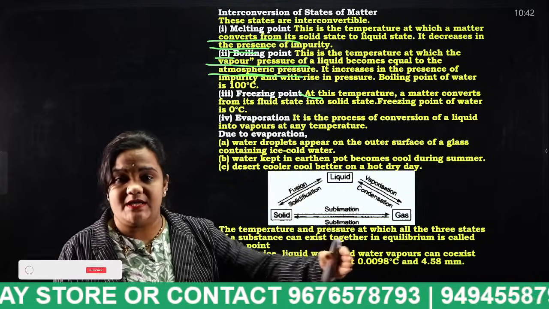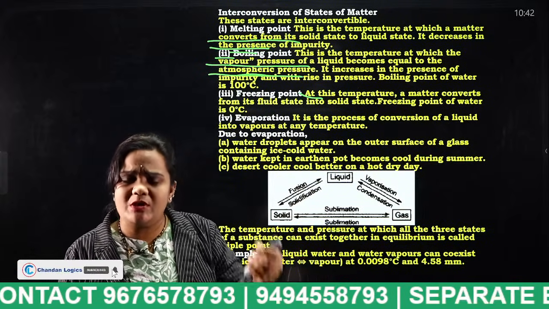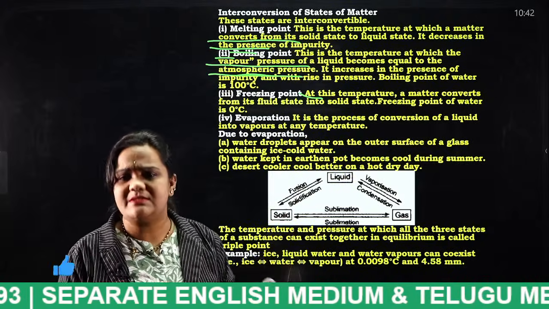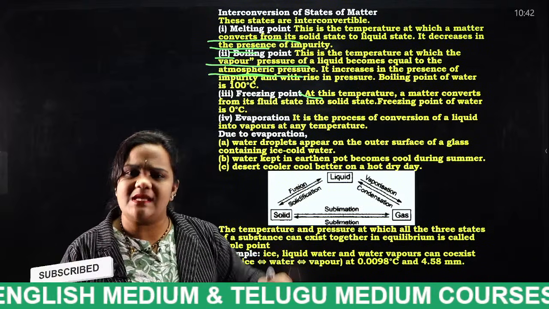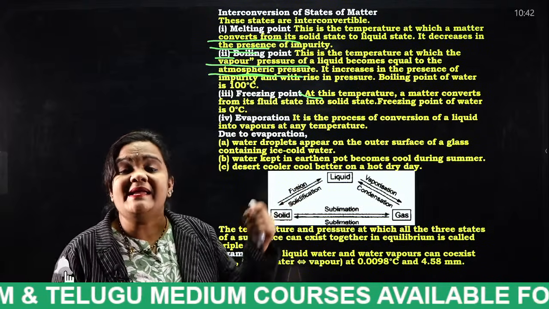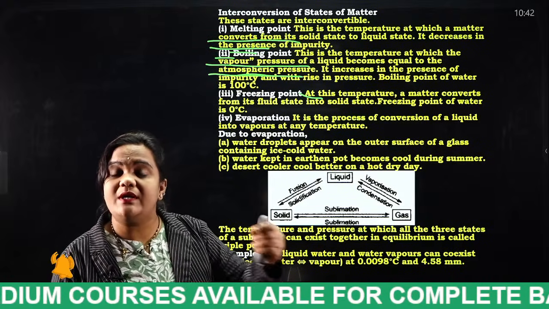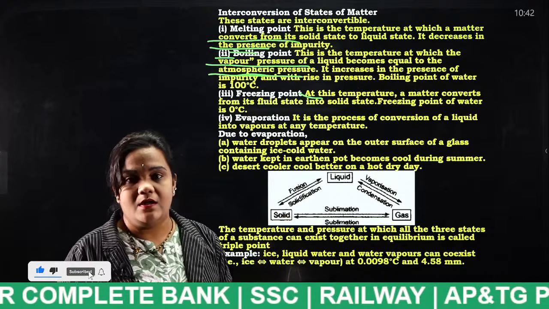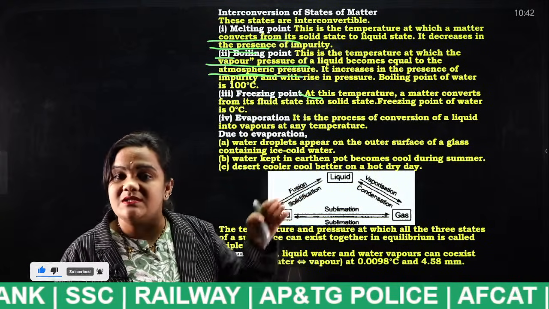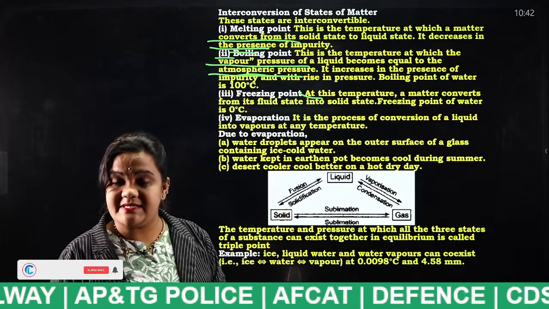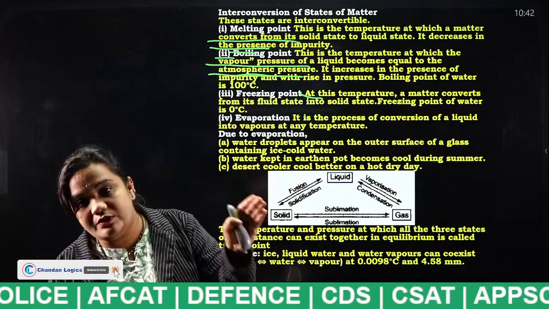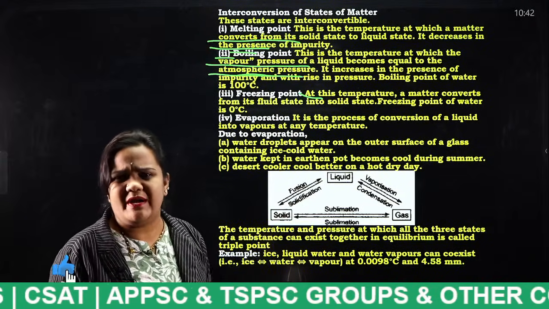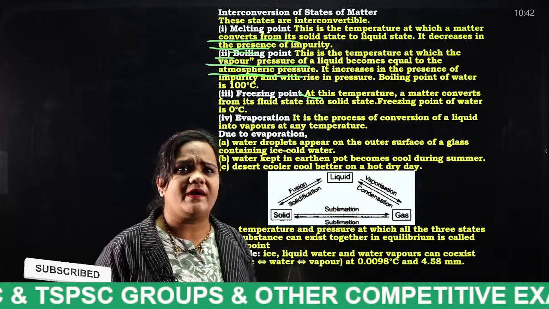When we put liquid water into the deep fridge, what happens? It gives us solid ice cubes. That is nothing but what? Freezing point. Any fluid converts from liquid state to solid state at 0 degrees centigrade. Okay, when the freezing reaches 0 degrees centigrade, the liquid state converts into the solid state. That particular point is known as what? Freezing point. In general, everybody will know what those things are.